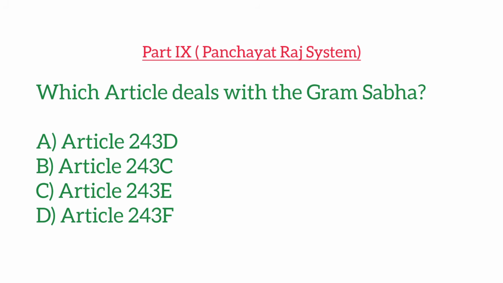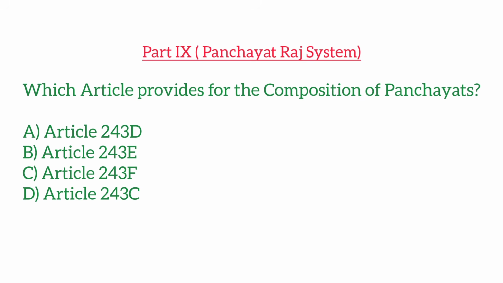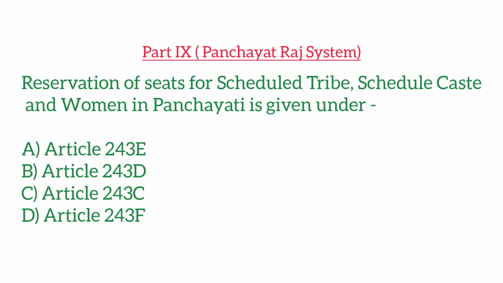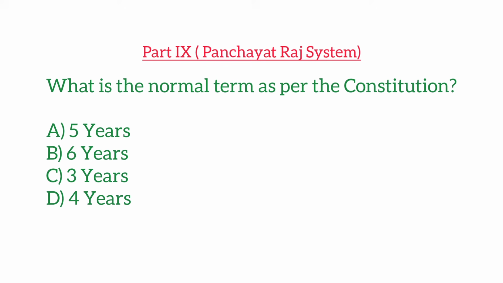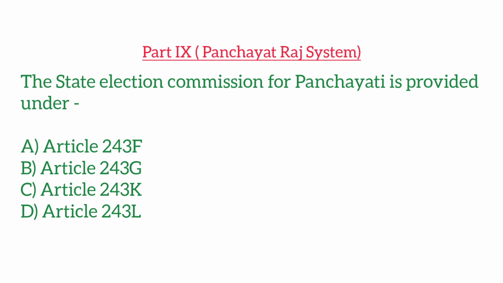Which article deals with the Gram Sabha? Which article provides for the composition of Panchayat? Reservation of seats for scheduled tribes, scheduled castes and women in Panchayats is given under? What is the normal term as per the Constitution? The State Election Commission for Panchayats is provided under?